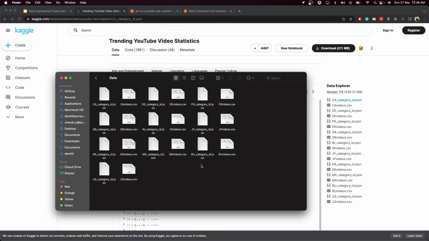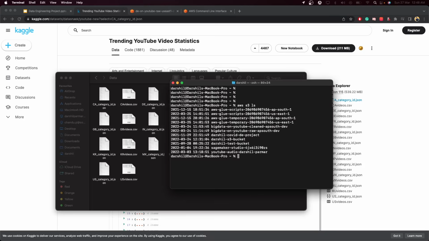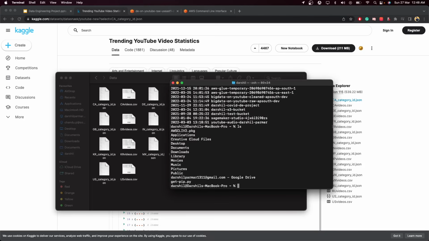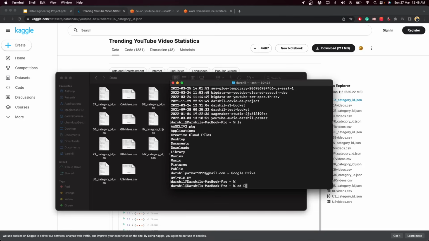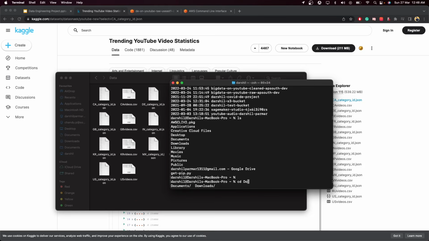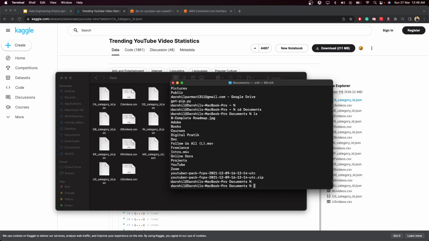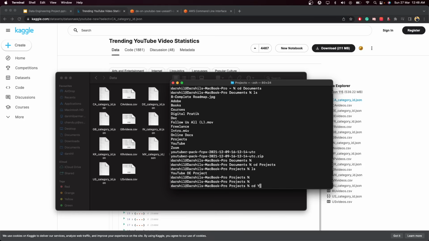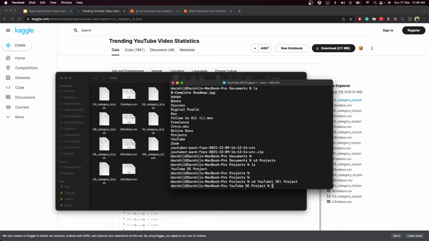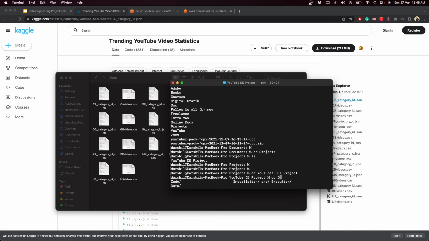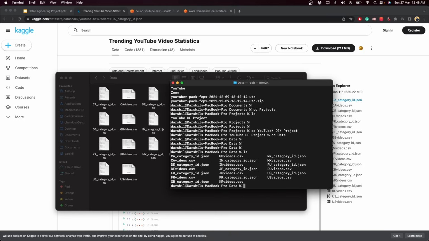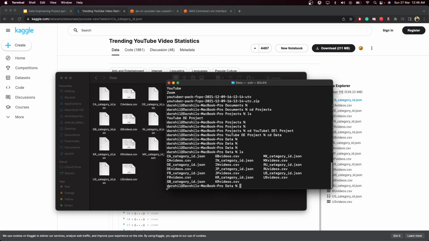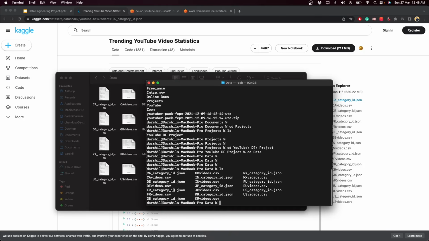So go and download this data, put it in a folder, and after that use your terminal to navigate to that folder. In my case it is Documents, so I'm going to Documents. Then inside Documents I have projects, and inside projects I have my project CD and data. If I print all of my data over here, as you can see, all of my data is available.